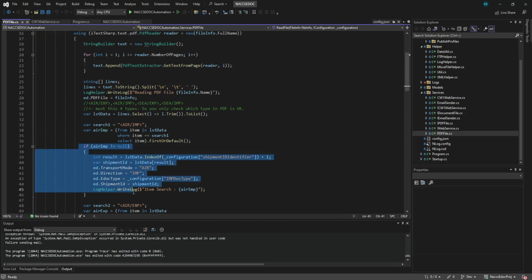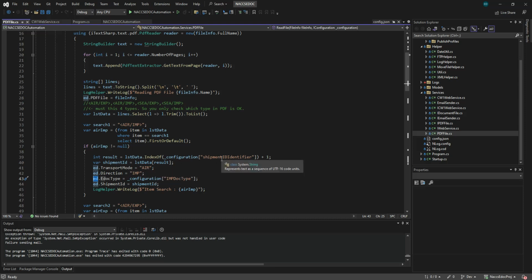If that variable is not equal to null, then we are going to set our edocs details, so the configuration segment ID, because in our PDF file, I will have to open the PDF files.